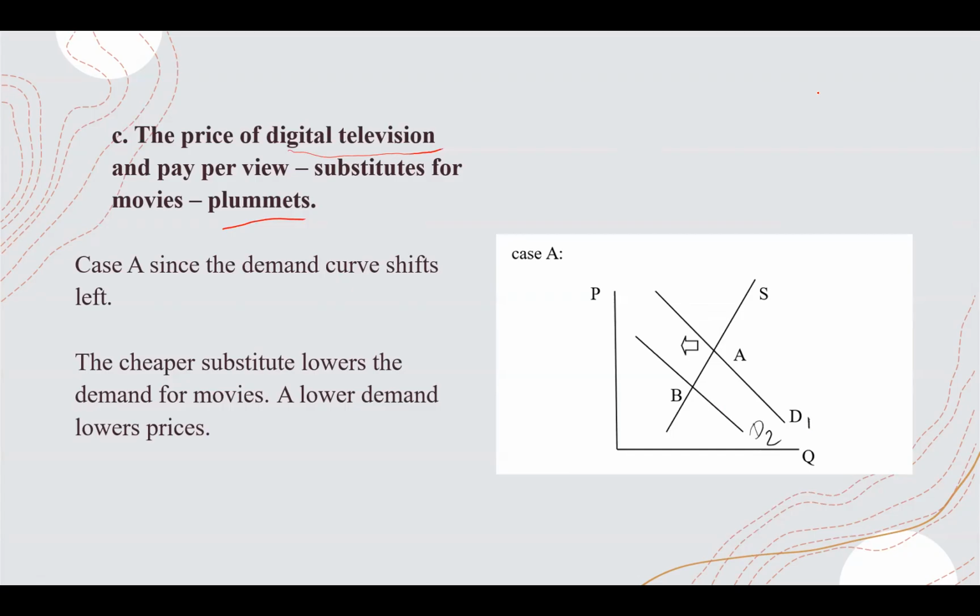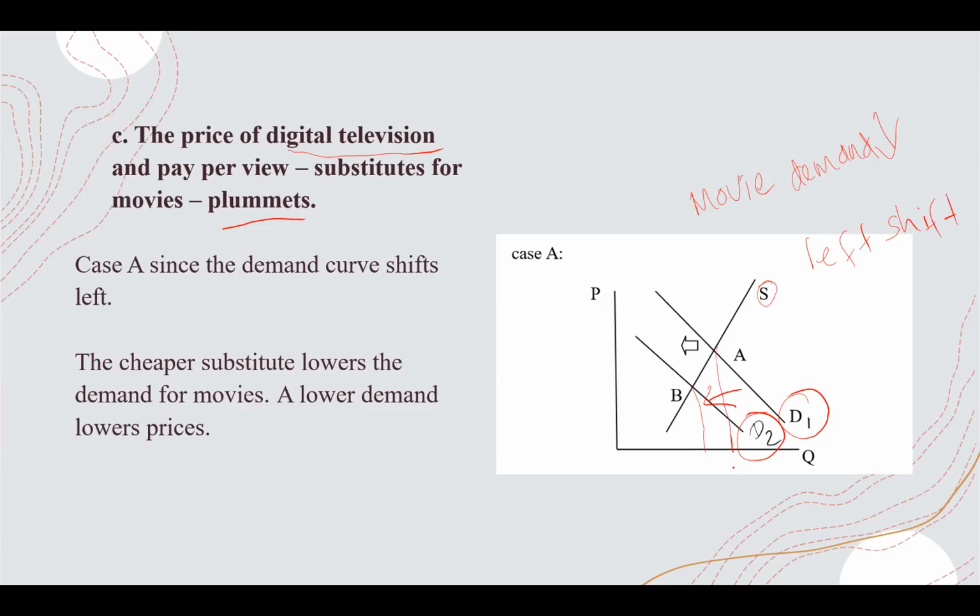So people prefer the cheaper option. The movie demand decreases, so the demand shifts from right to left. Supply is the same and there is a left shift.